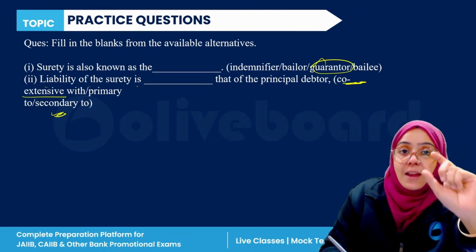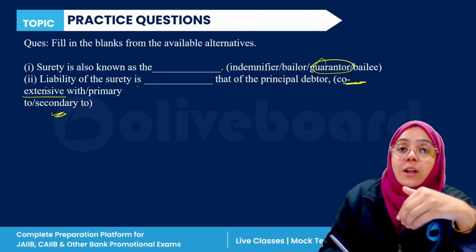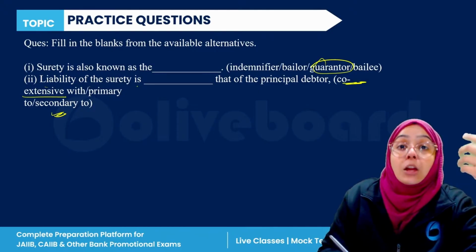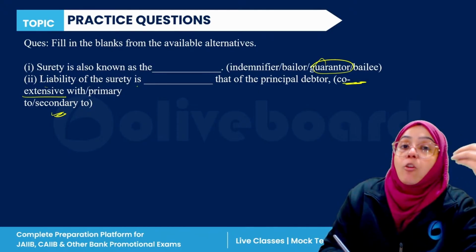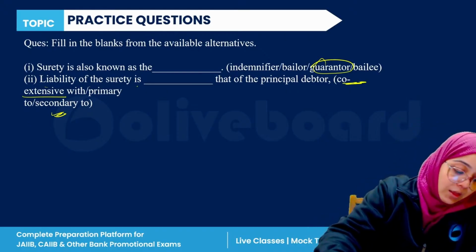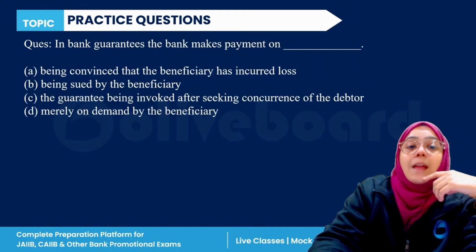So the primary liability is of the debtor and the secondary liability is of the surety in terms of the creditor, not in terms of the debtor. And in terms of the principal debtor, the liability of the surety is coextensive. Okay, done.